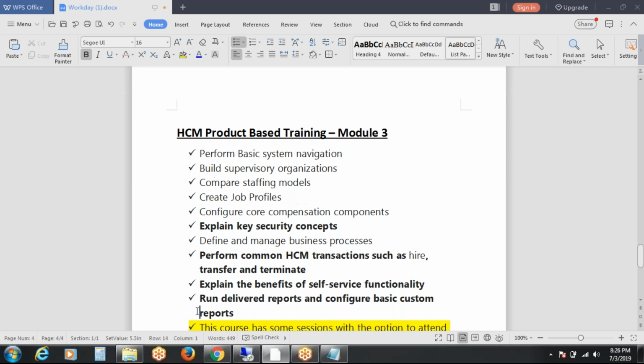I'll share the document, please go through. Self-service functionality is whatever we have worked on ourselves these days. I will share the material with you guys and explain after completing the technical, in the last class.